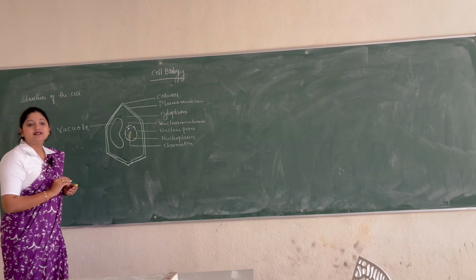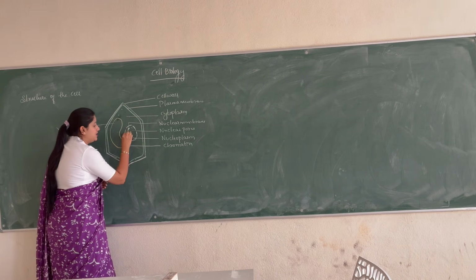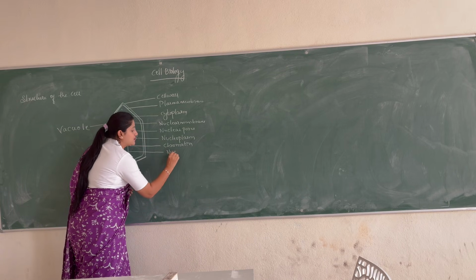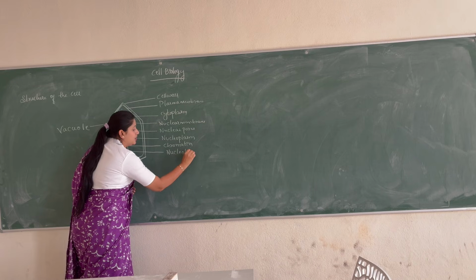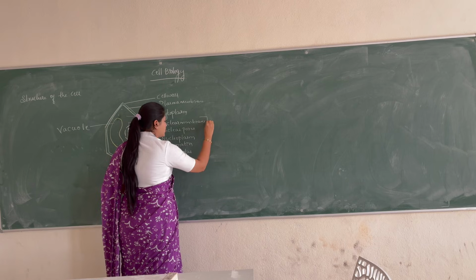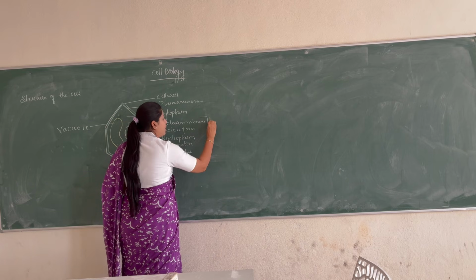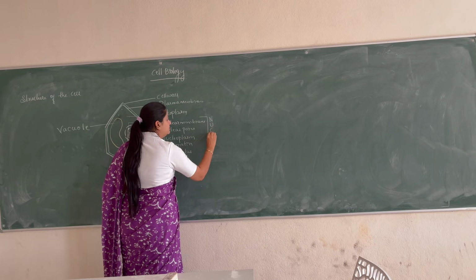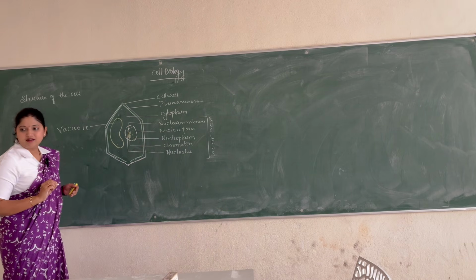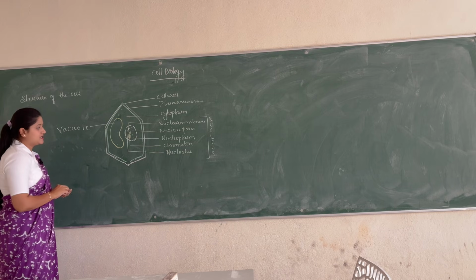This thick constriction is the nucleolus. All of this together forms the nucleus.